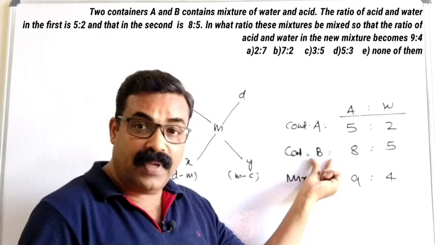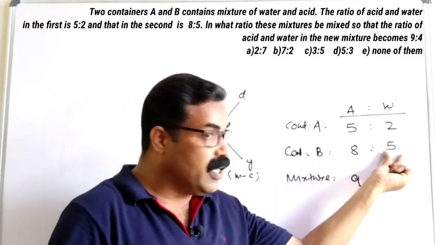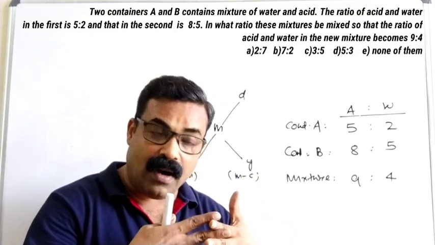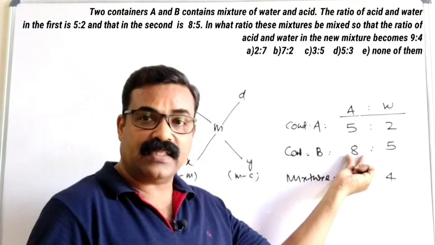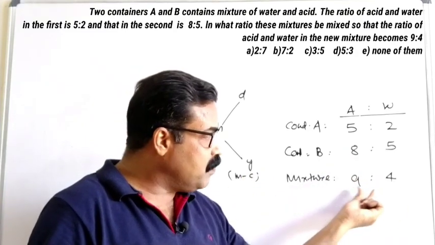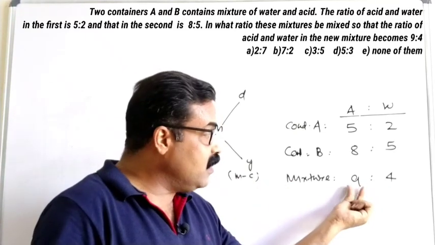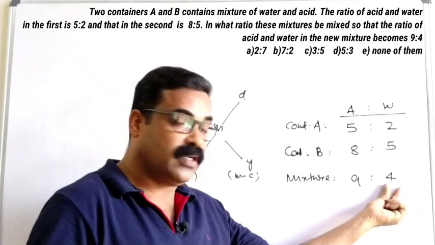Here in container B, 8 plus 5, we have 13 parts. Out of that 13 parts, 8 parts are acid. Here, 9 plus 4 is 13. Out of 13, 9 is acid and 4 is water.